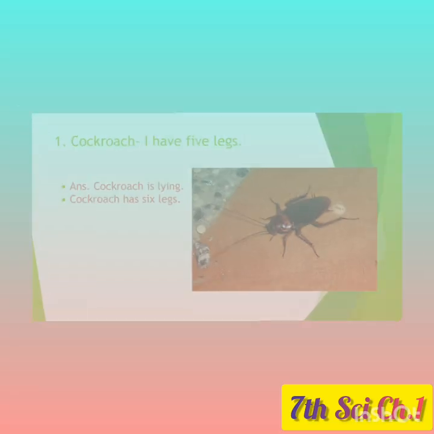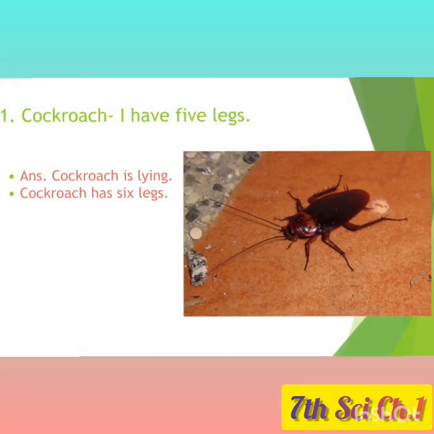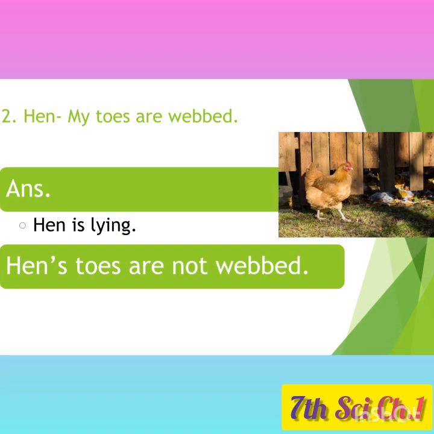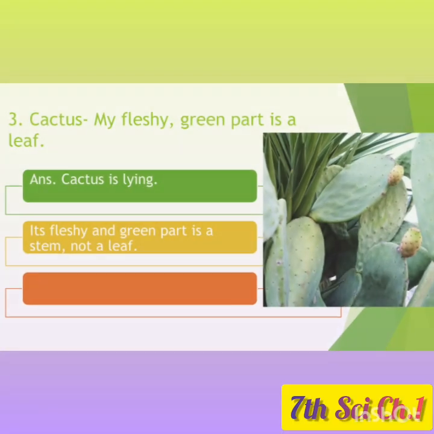Who is lying? In that first one, cockroach. He says, I have 5 legs. Answer is, he is lying because cockroach has 6 legs. Now second, hen. My toes are webbed. Hen is lying because hen's toes are not webbed.